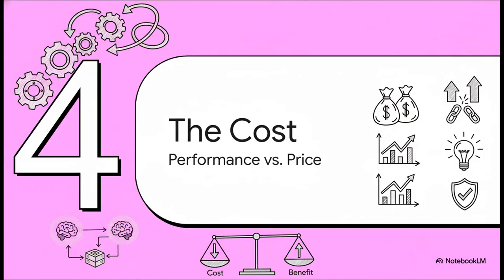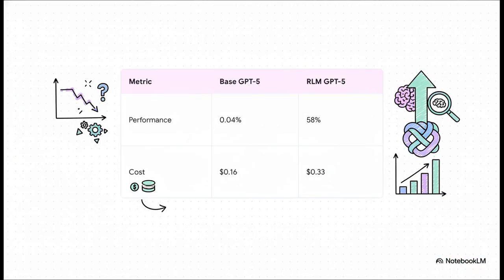Section 4, the cost. A new mechanism is only viable if its economics are sound. We will now analyze the performance versus price of this recursive approach. The data here is unequivocal. Let's look at the Oolong Pairs task at 32,000 tokens. The base GPT-5 model achieves a performance of 0.04%. It fails completely. The RLM wrapped version, however, achieves 58%.